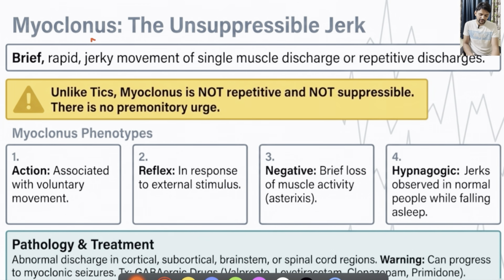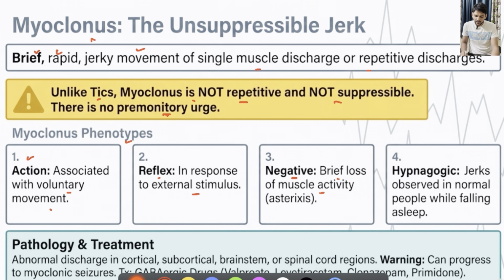Coming to myoclonus, these are brief, rapid, jerky movements of single muscle discharge or repetitive discharges. And unlike tics, myoclonus is not repetitive and it is not suppressible. And there is no premonitory urge which we commonly see in tics. The phenotypes of myoclonus are action associated, where these will be prominent during some voluntary movement, or they might be just reflex myoclonus in response to some external stimulus. The other phenotype is negative myoclonus, that is brief loss of muscle activity.